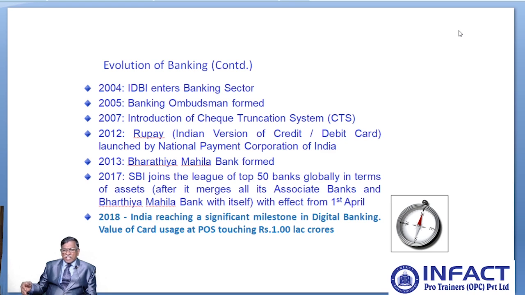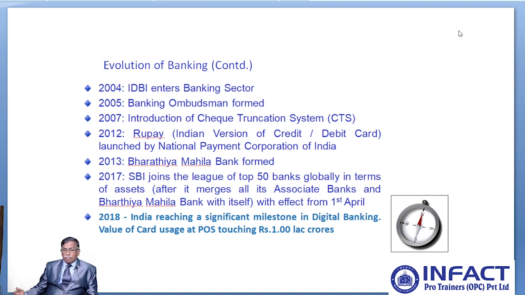In the year 2007, the cheque truncation system was introduced, called CTS in short form. Then in 2012, the debit card RuPay was issued. This is the Indian version of a credit or debit card, launched by the National Payments Corporation of India, NPCI in short form.